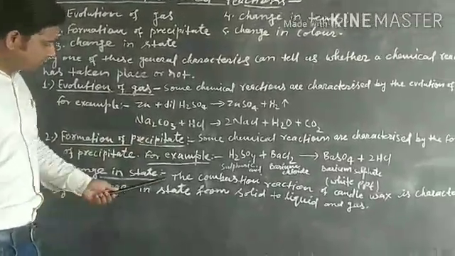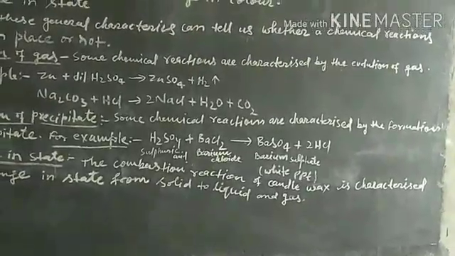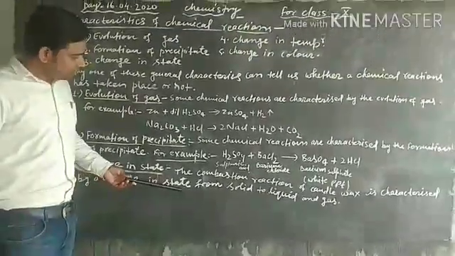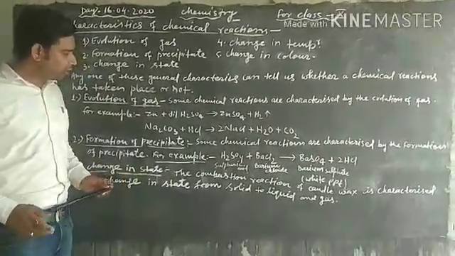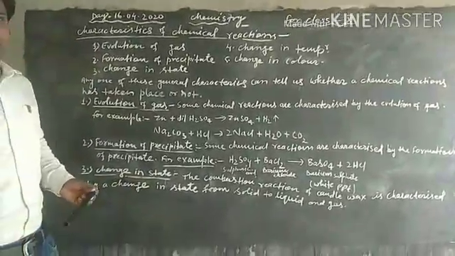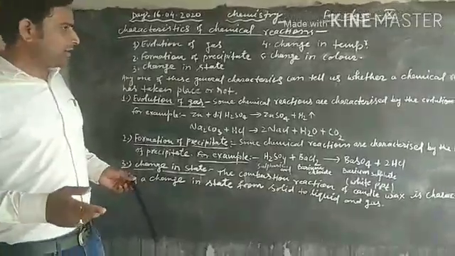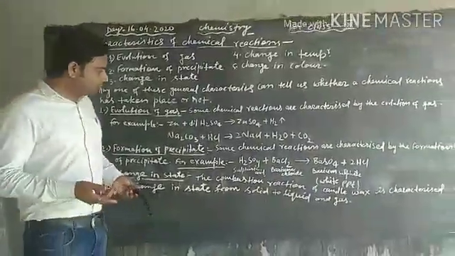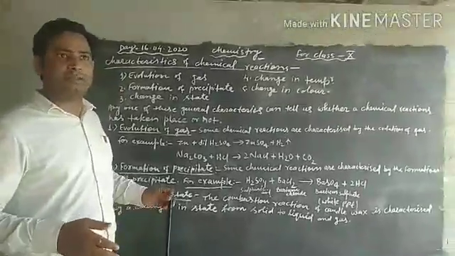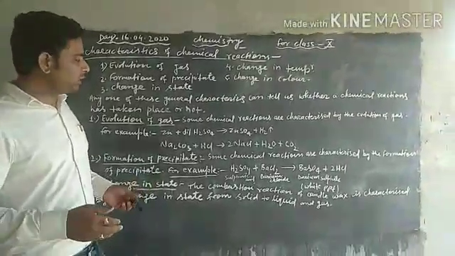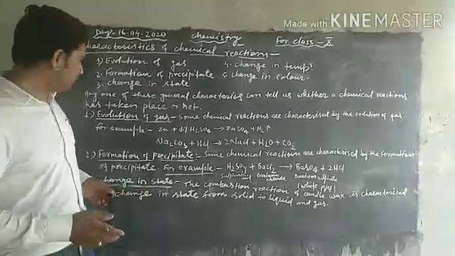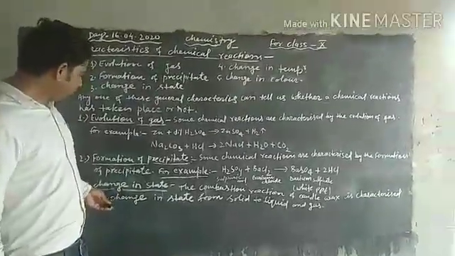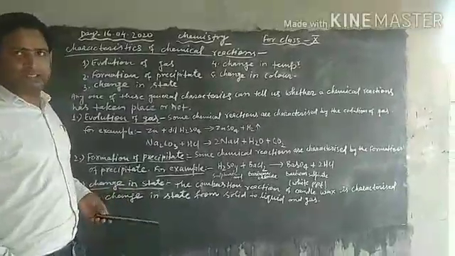Change in state. The combustion reaction of candle wax is characterized by change in state from solid to liquid or gas. When a candle burns, first of all the solid part of the wax melts into a liquid state. When it melts, it also converts into gas. So we can say here change in state is taking place.